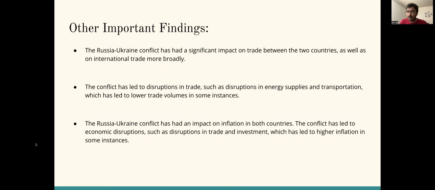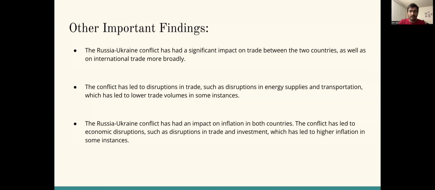Moving forward with other important findings that are obtained from other models, based on the factors mentioned and the context of the Russia-Ukraine conflict, some potential conclusions could be drawn. These include: the Russia-Ukraine conflict has a significant impact on trade between the two countries. For instance, Russia cut off gas supplies to Ukraine, which led to shortages and disruptions in other European countries, which rely on gas pipelines that pass through Ukraine.